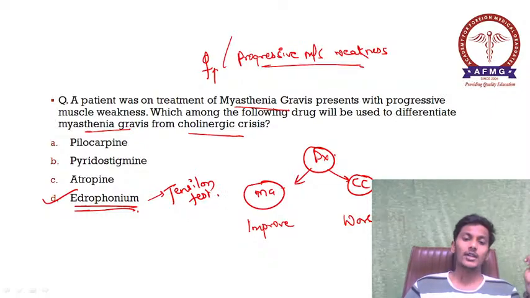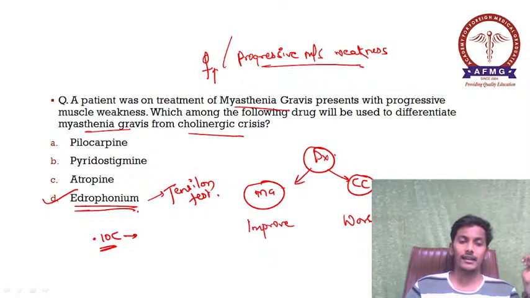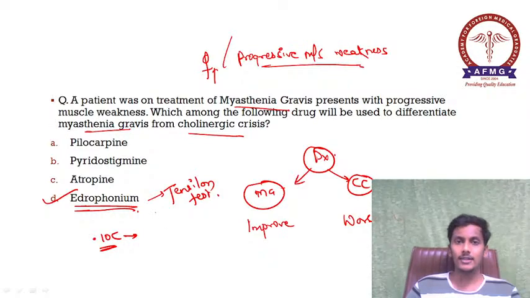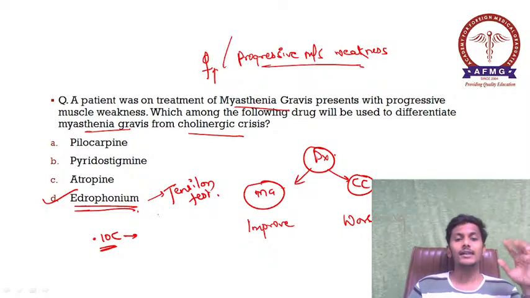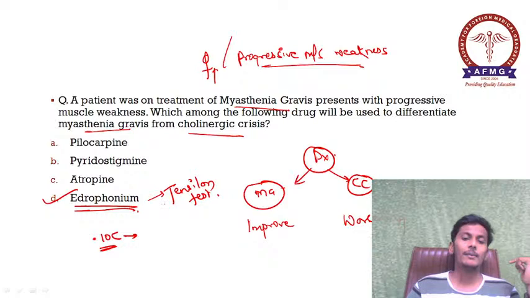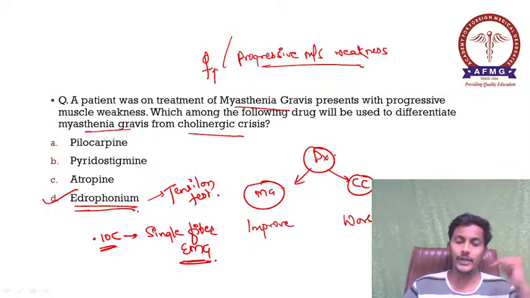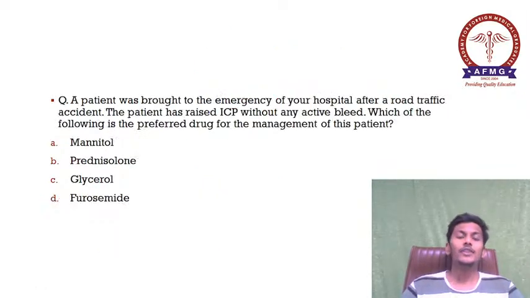One more important thing to remember about myasthenia gravis: the investigation of choice for myasthenia gravis. Nowadays it is not the Tensilon test. We tend to make a mistake over here. So please remember, Tensilon test is just a screening test, whereas the investigation of choice for myasthenia gravis would be a single fiber EMG. And what is a single fiber EMG? It is your single fiber electromyography. Okay, so please remember.